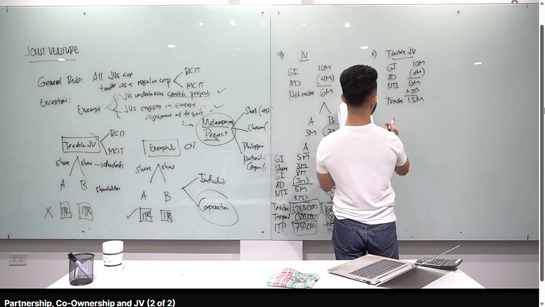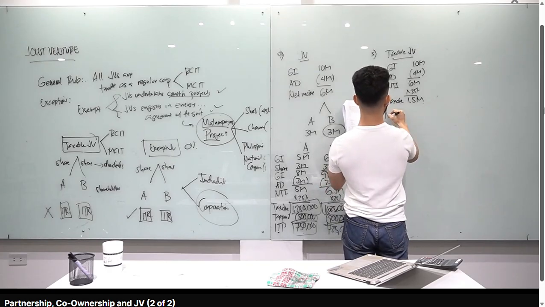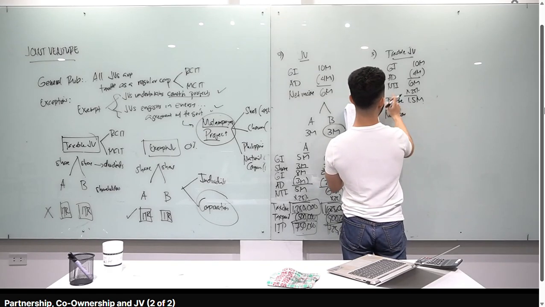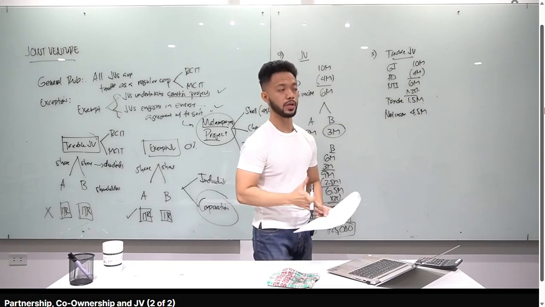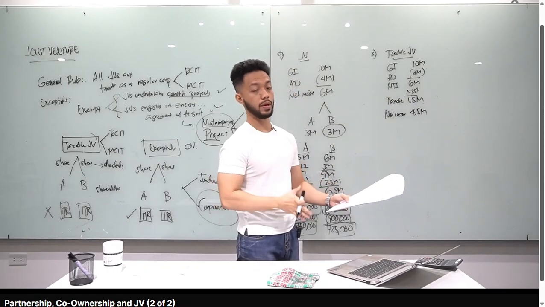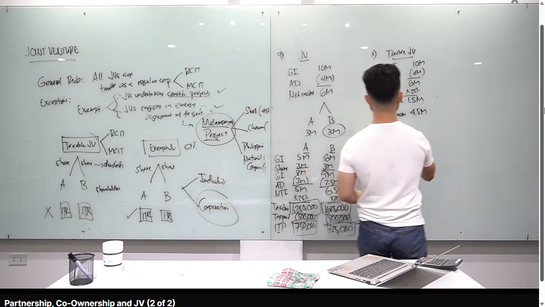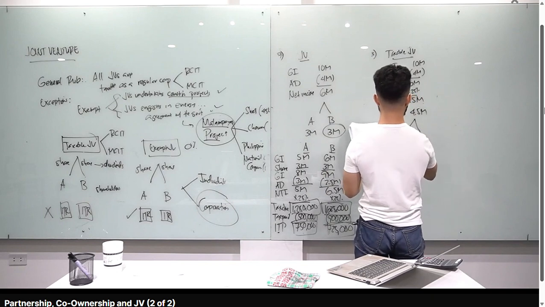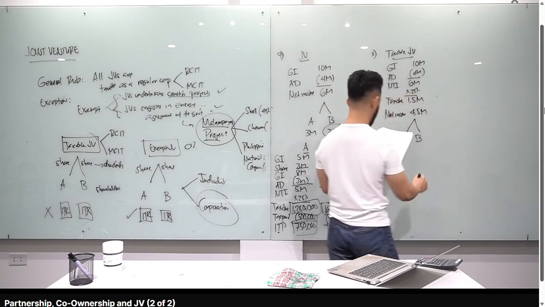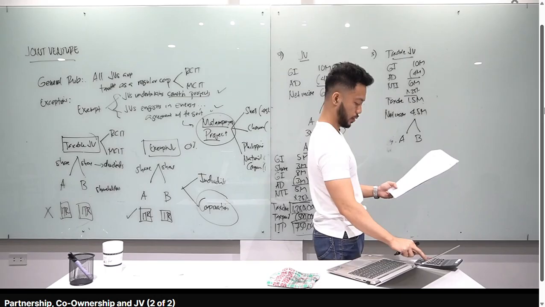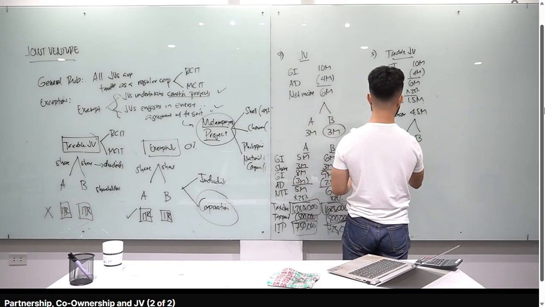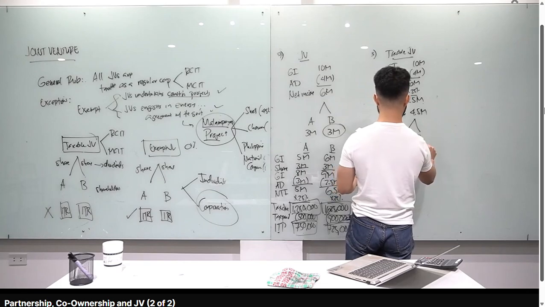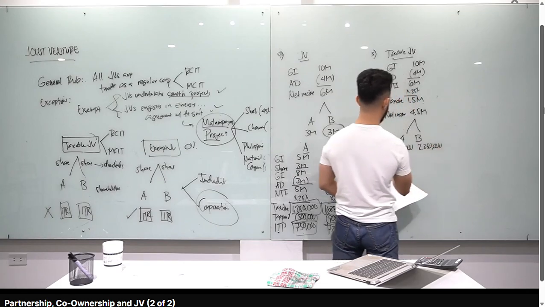Ang gagawin natin dyan, kukumpitin natin yung net income. Okay? Net income ng partners, ng joint venture, 6 million minus 1.5 million, you have 4.5 million. And yung net income, yan yung making, or the distributable income, yan yung basis of the dividends. Tama? So, ibig sabihin class, A and B will receive dividends. Tama? So, 4.5 million divided by 2. Okay? 4.5 million divided by 2, 2.25 million sila. Tama? Pero take note class, na yung dividends na yan,